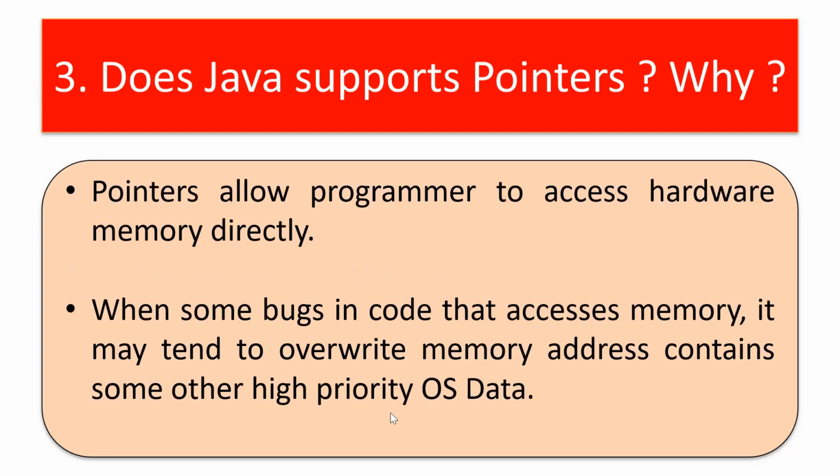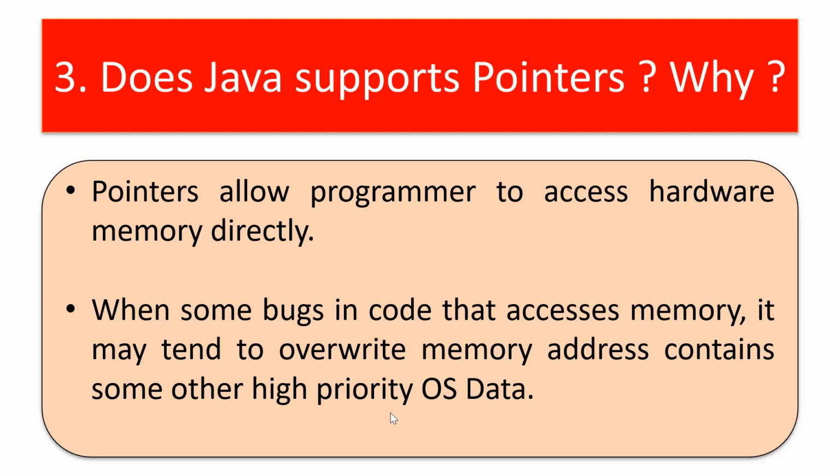So what is a pointer? A pointer is a variable that can hold the memory address of another variable, as per the C and C++ definition. Simply, pointers allow a programmer to access hardware memory directly with the help of programs. When we write such code, we cannot assure that we will write code without any error or bug and that the code will be 100% perfect.